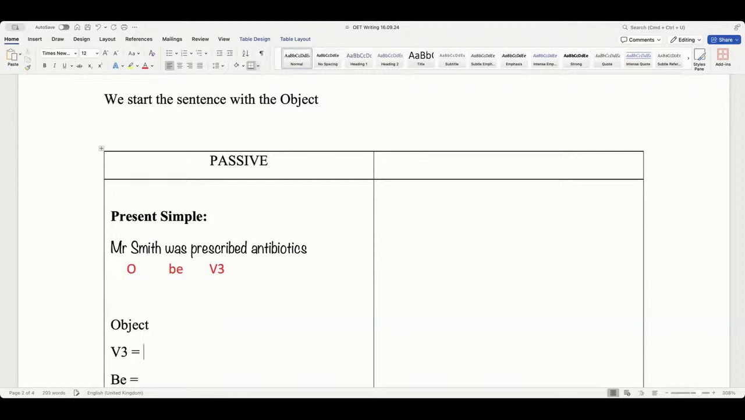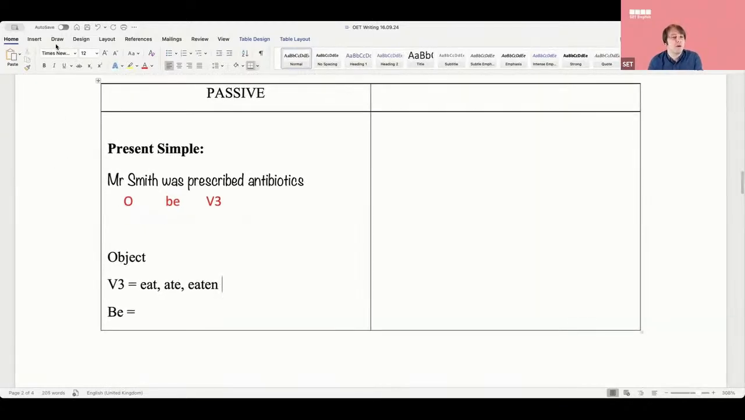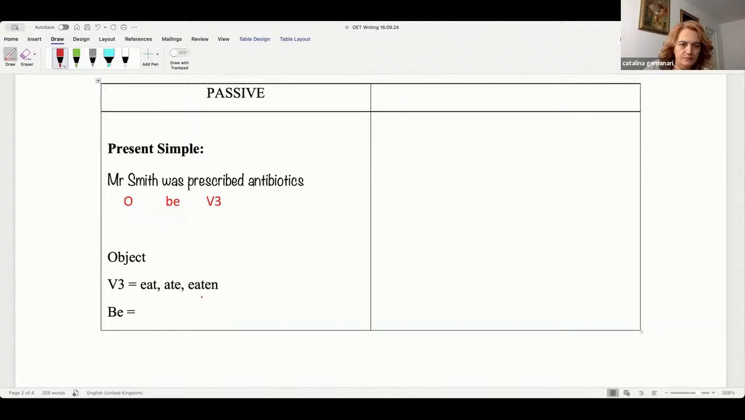The third form of the verb, right? So, guys: eat, ate, eaten. Which one is verb 3? Everyone: eaten. So in the passive we use the be verb plus the third form. Now, just to be clear, sometimes people get confused about the be verb.